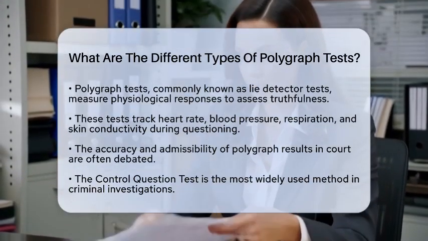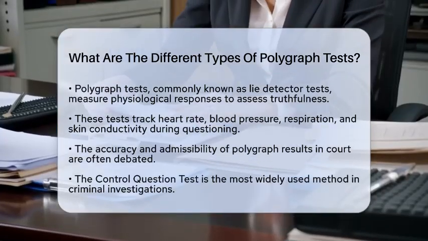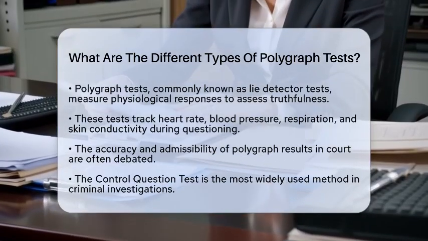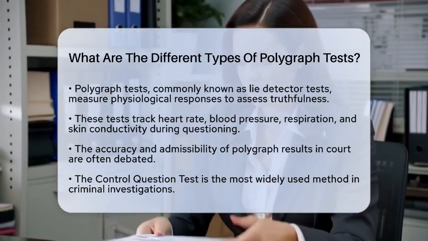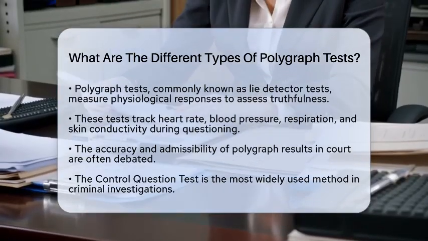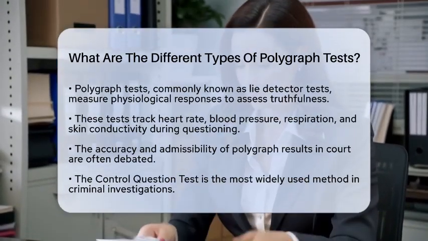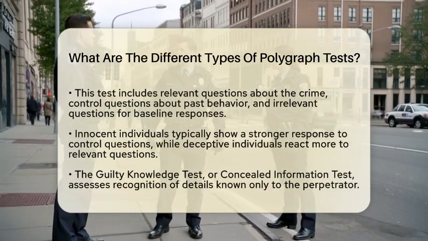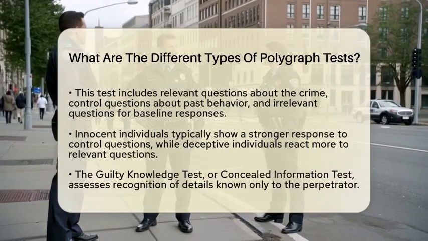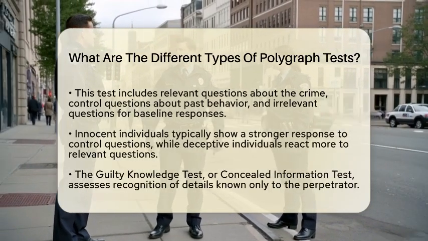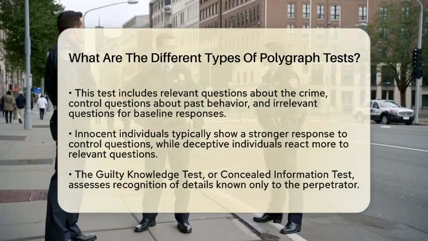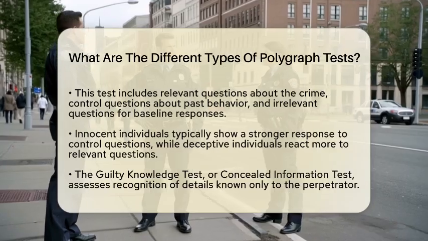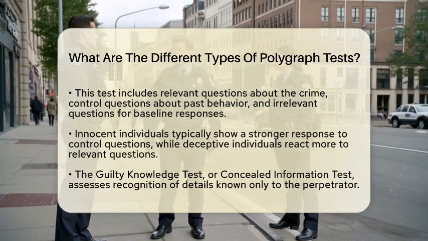It involves asking the subject a mix of 3 types of questions. Relevant questions are directly related to the crime or issue being investigated. Control questions relate to the subject's past behavior but do not pertain to the crime itself. Irrelevant questions are neutral and unrelated, helping to establish baseline physiological responses. The theory is that innocent individuals will show more response to control questions than to relevant questions about a crime they did not commit. Conversely, a deceptive person will react more strongly to relevant questions.